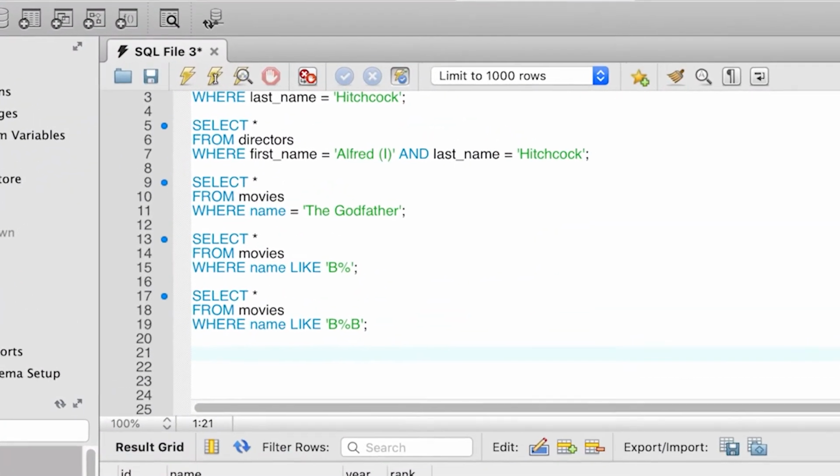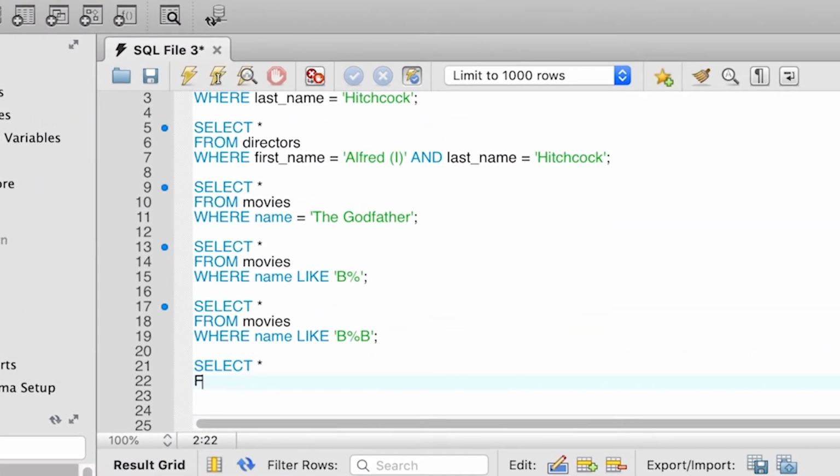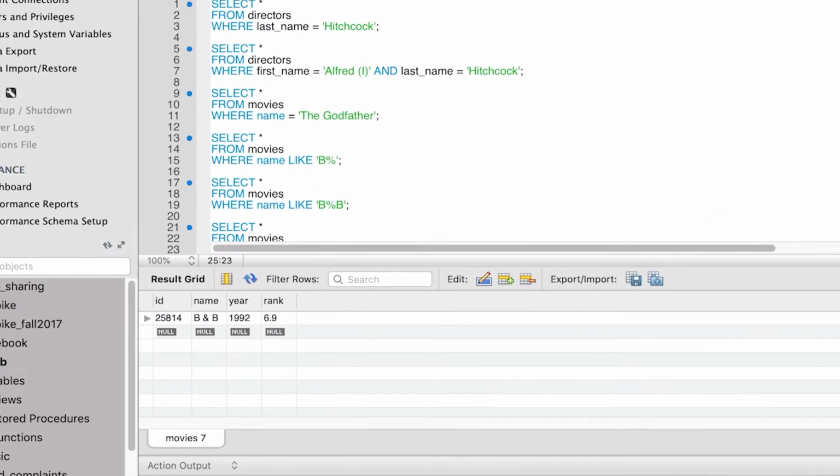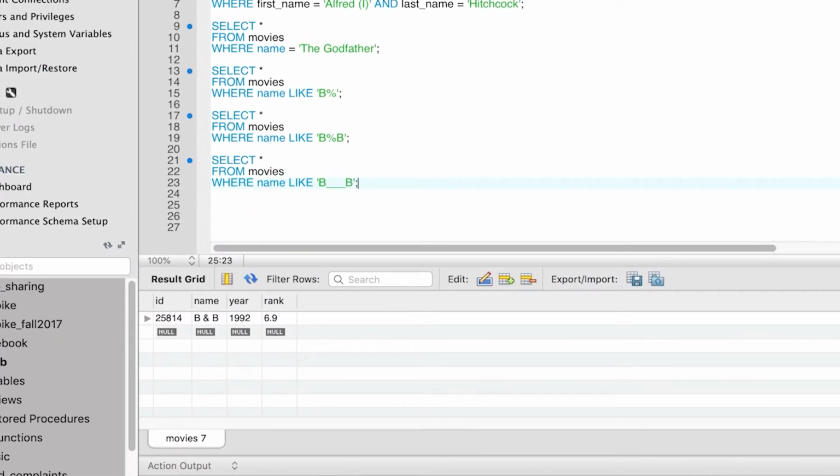For example, let's say that we want to find all the movies that start with B, end with B, and have exactly 3 characters in between. So in this case, we modify the pattern to say select star from movies, where name like B underscore underscore underscore B. Execute the query, and you'll see that we get back this movie B and B. Again, the movie name starts with B, ends with B, and has exactly 3 characters in between.